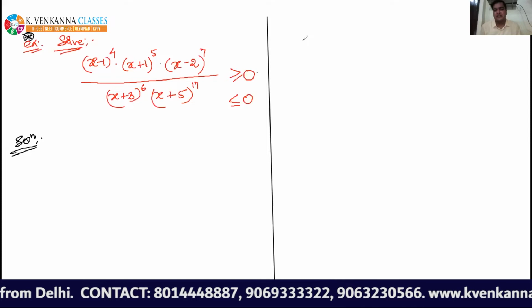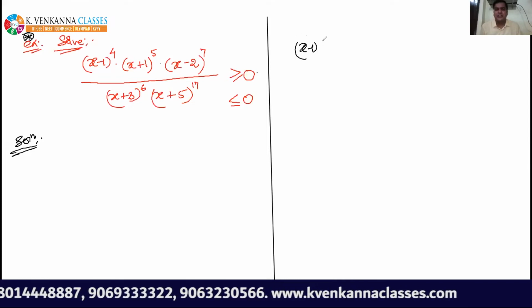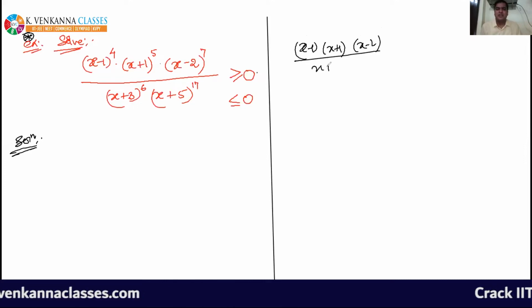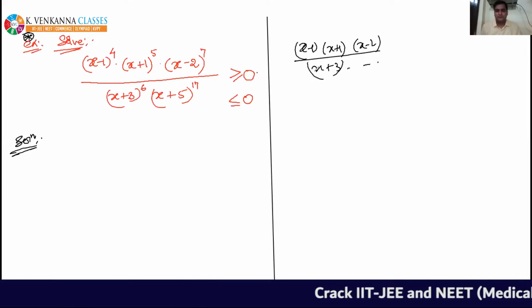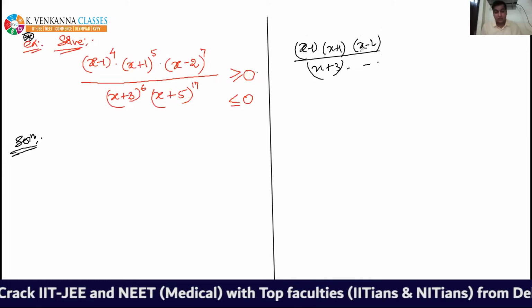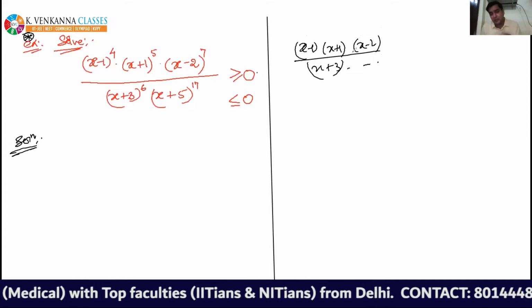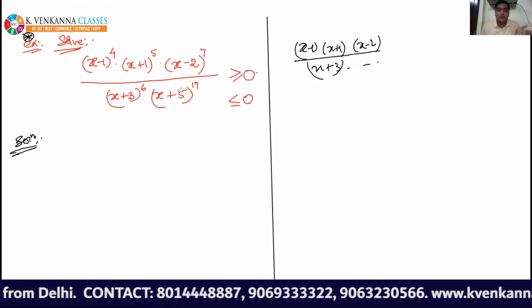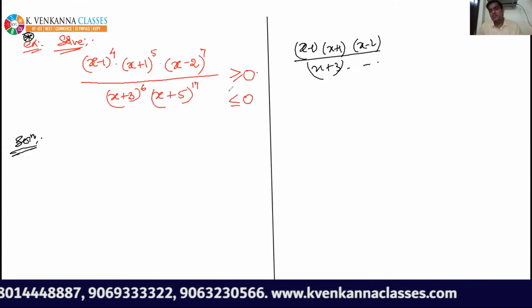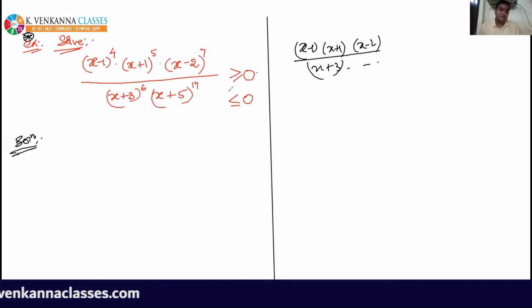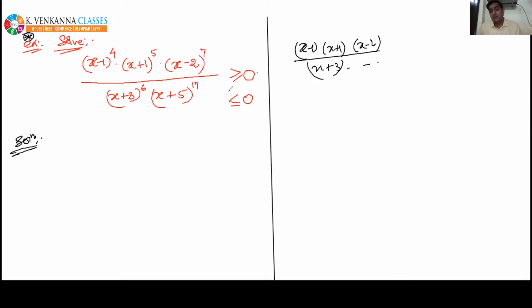For example, you have done questions like (x minus 1) into (x plus 1) into (x minus 2) upon (x plus 3), etc. The only difference between the previous question and this question is that powers are present on each linear factor. If powers are present here, then what will be the difference in the solving process of the question?